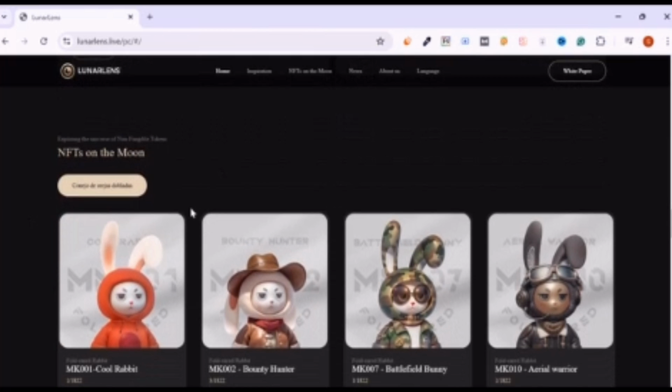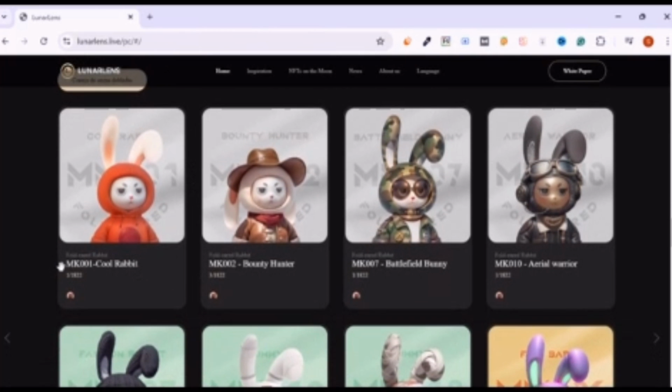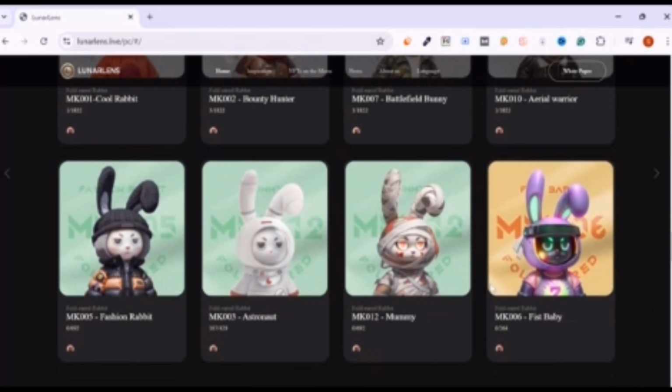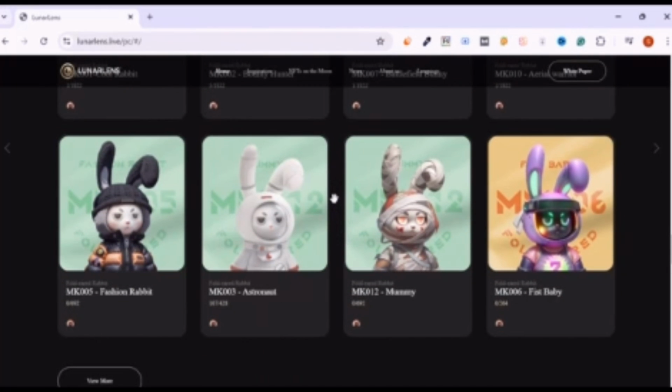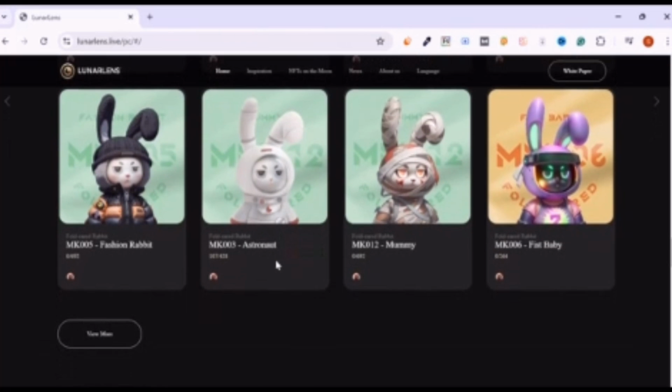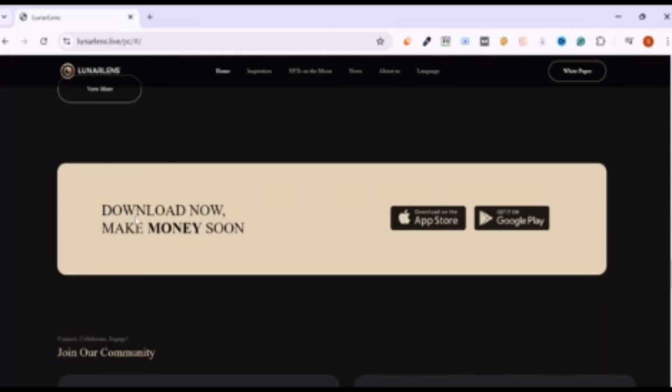Here are the NFTs which are going to be minted: MK001 Cool Rabbit, MK002 Bounty Hunter, MK007 Battlefield Bunny, MK010 Aerial Warrior. This is my favorite NFT right here, MK006 Fist Baby. Here is also a very good NFT, MK012 Mummy. You can see the total info about these NFTs by clicking on it or clicking on View More. Download now, make money soon.